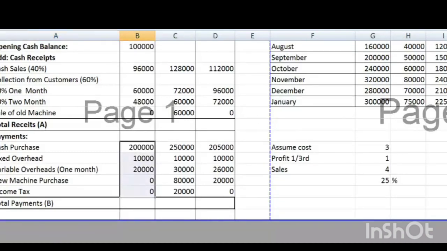You can calculate yourself. Here the total is 2,30,000, and in the same way the total of these three is this. Everybody have this?